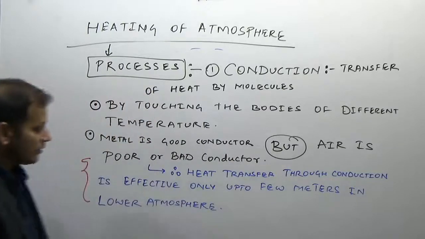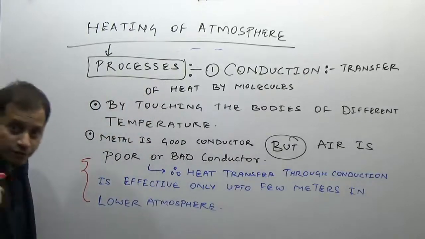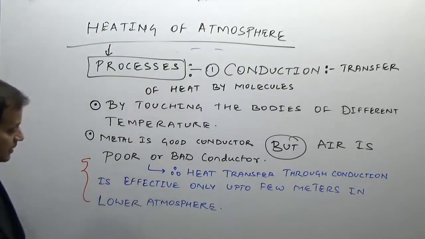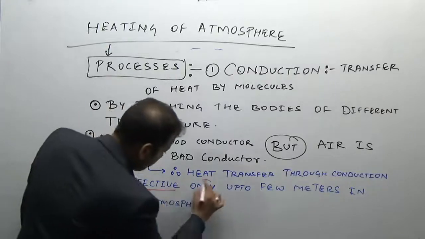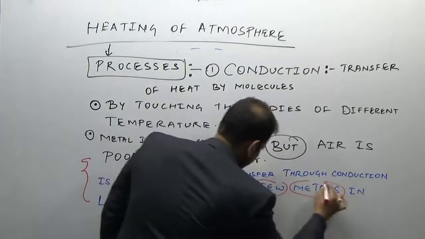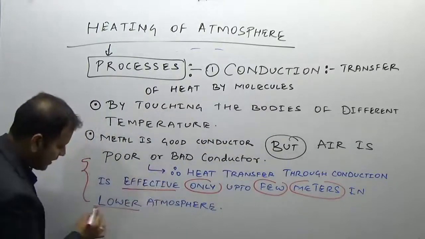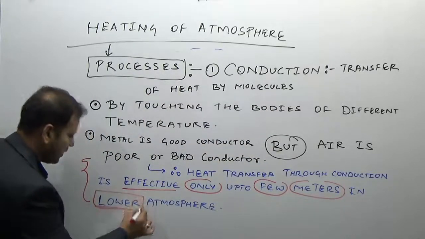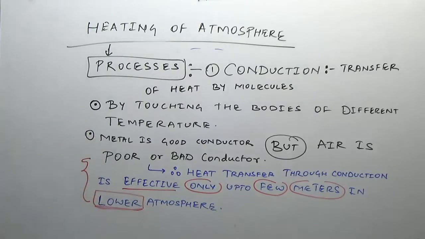So what you have to remember from the geography point of view is that heat transfer by conduction is effective only for a few meters in the lower atmosphere, because air is a bad or poor conductor of heat.